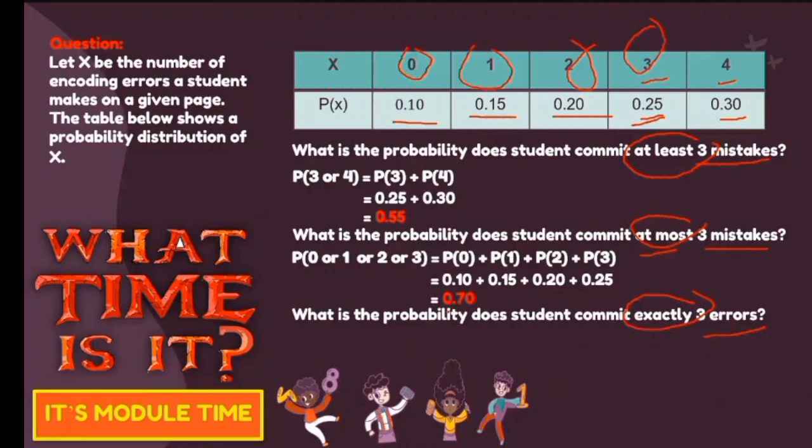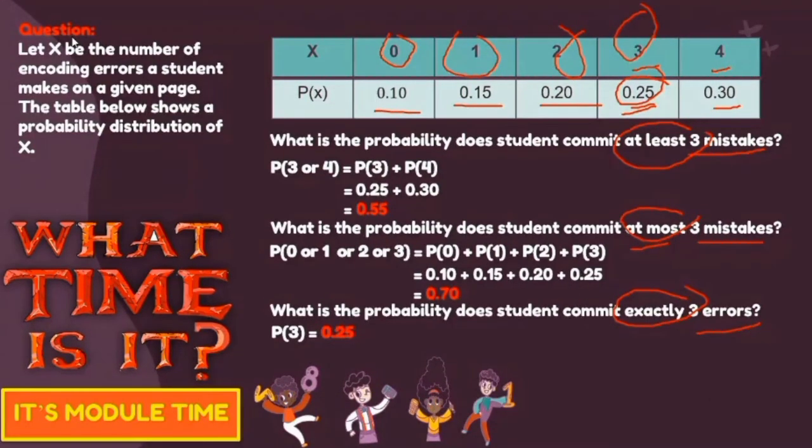And then lastly, what is the probability that the student commits exactly 3 mistakes? So ganito lang gagawin natin, tingin na lang kayo mismo sa table. So for this part, the probability of 3 is equal to 0.25.